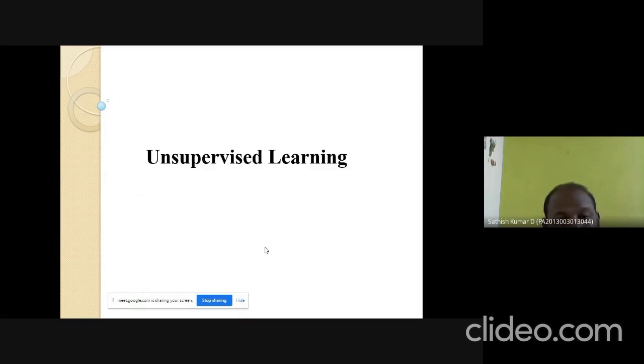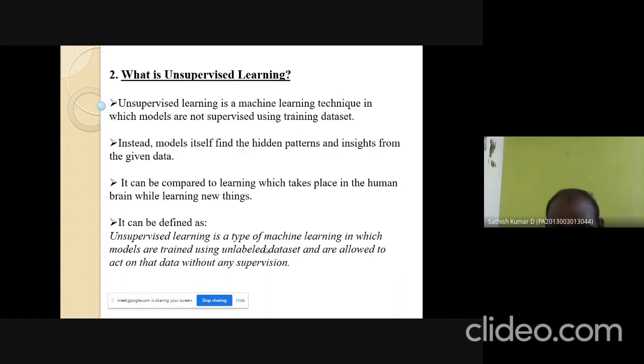The next method is unsupervised learning. Unsupervised learning is a machine learning technique in which models are not supervised using a training data set. We are not going to train the algorithm with a training data set. Instead, the model itself finds hidden patterns and insights from the given data, and based on those hidden patterns, it produces a prediction output. It can be compared to learning that takes place in the human brain while learning new things. Unsupervised learning is defined as a type of machine learning in which models are trained using an unlabeled data set and are allowed to act on that data without any supervision.